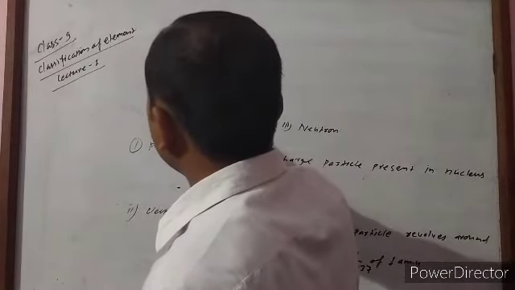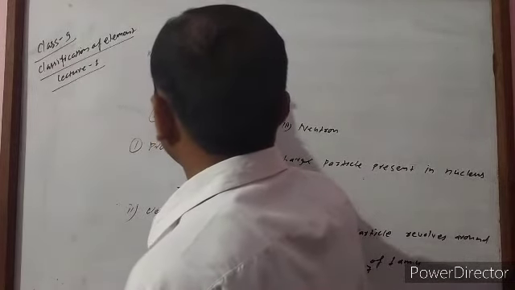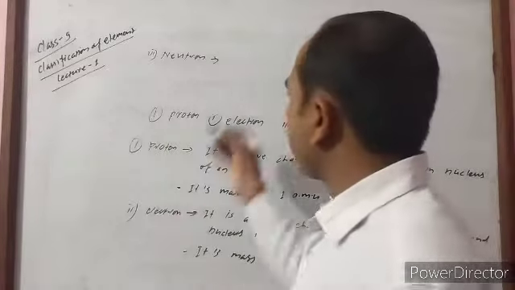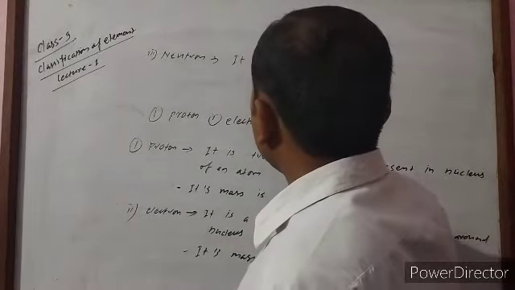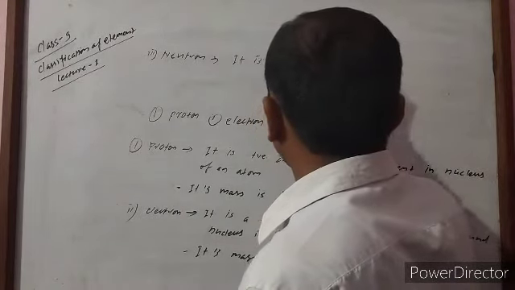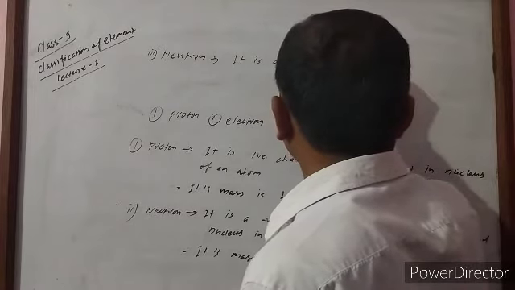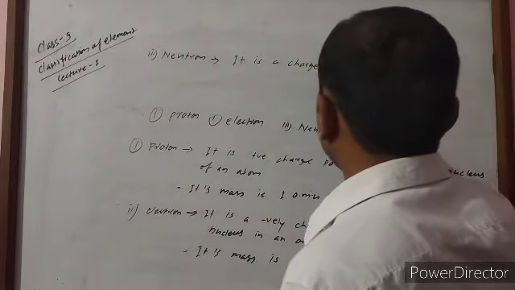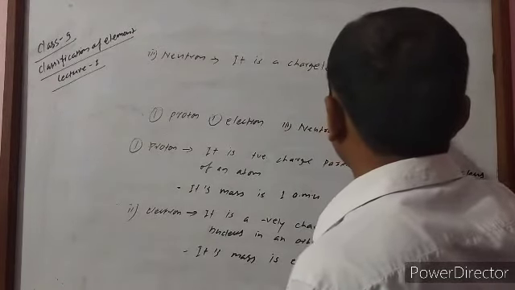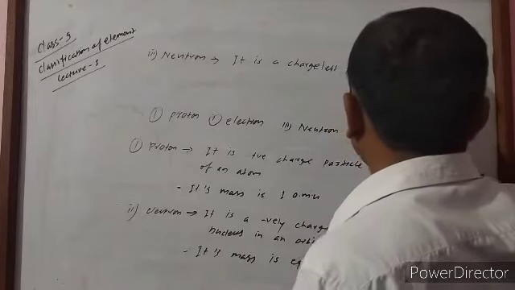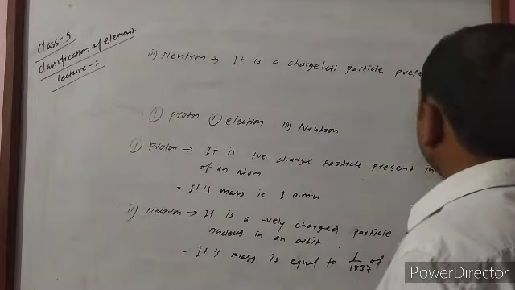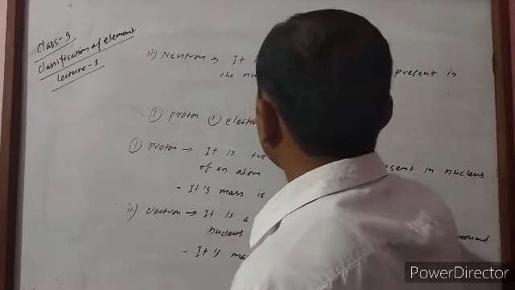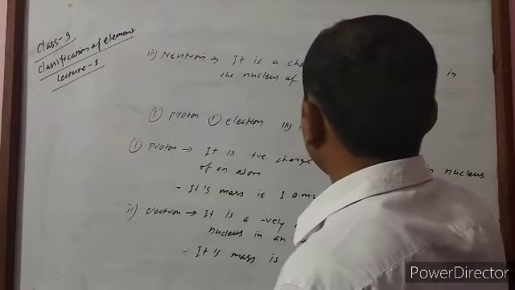Neutron. It is a chargeless particle present in the nucleus of an atom.